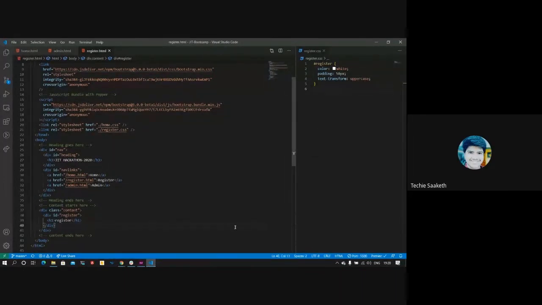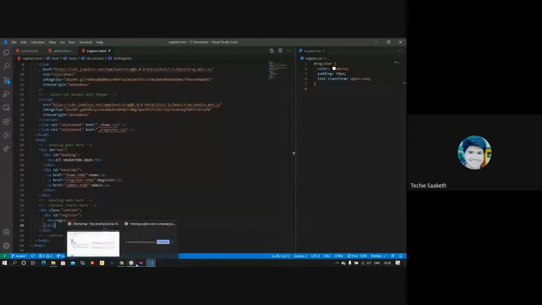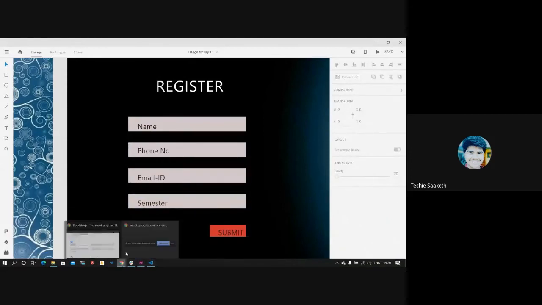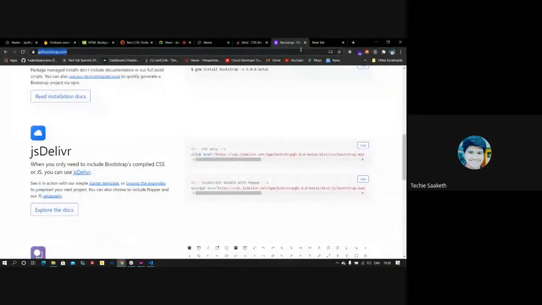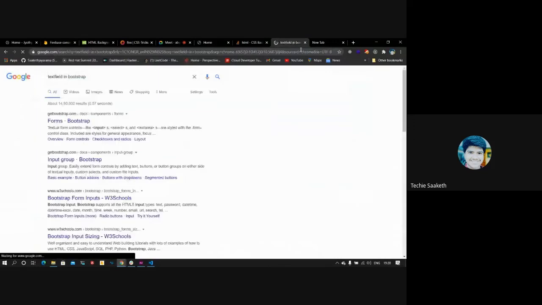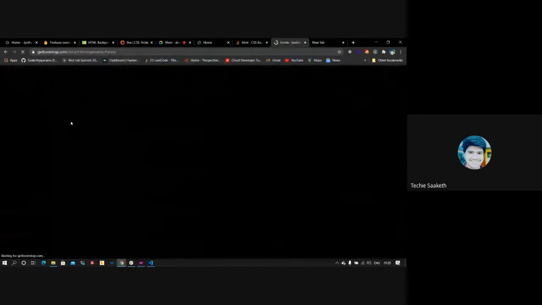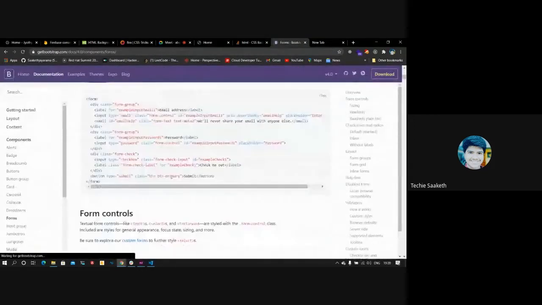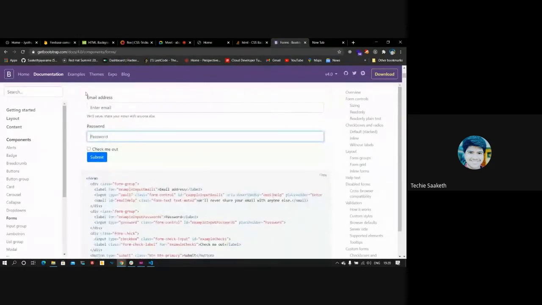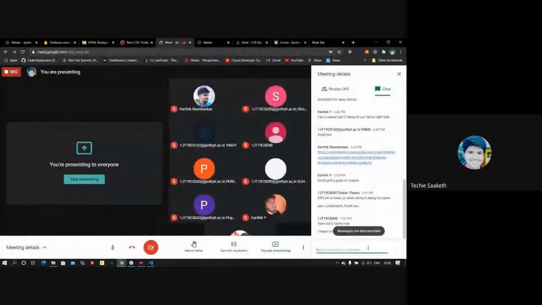Now let's see how we can get these text fields from Bootstrap itself. We'll just try to Google it. Text fields. Here you can see that they've already shown an example in the docs itself. The official documentation, we can get that from here. I'll post the same thing in chat.